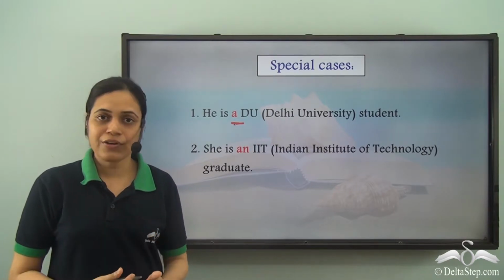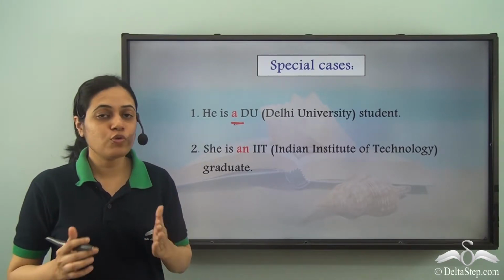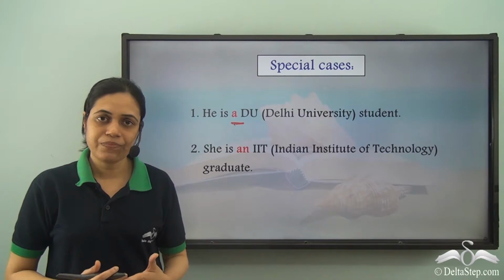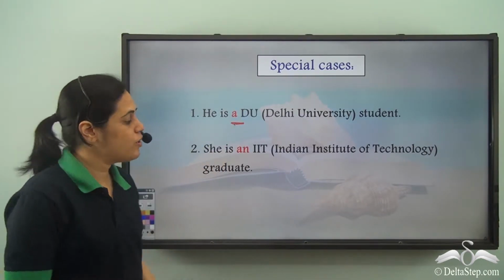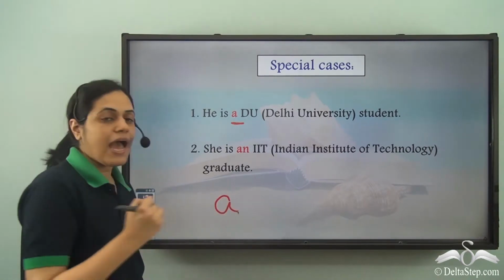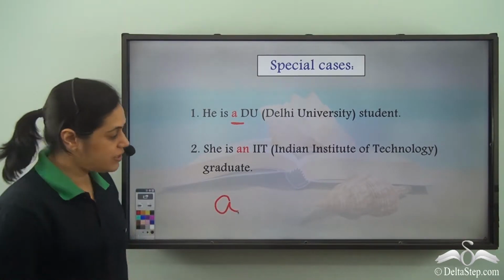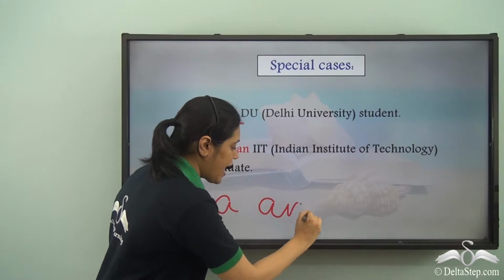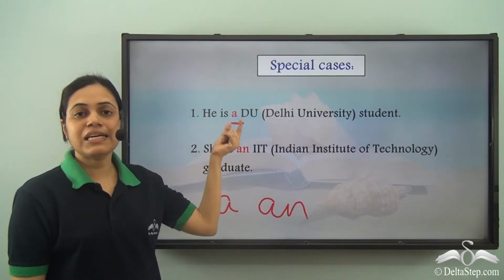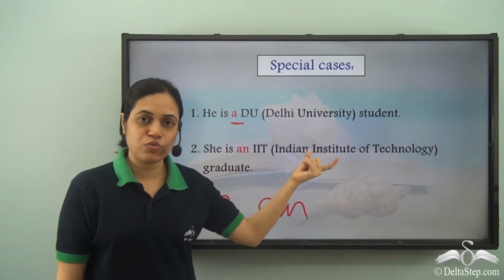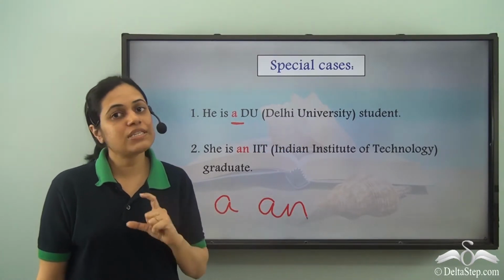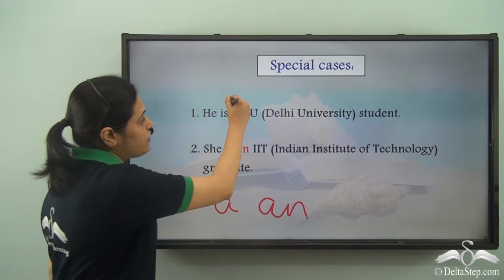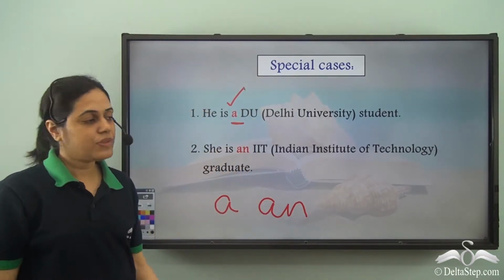Well, for acronyms or short forms, the rules of articles are the same. That is, if it begins with a consonant sound, we will have a, and if it begins with a vowel sound, we will have an. So when I say he is a DU student, D has sound D, so it is a consonant sound, so we will have a here.